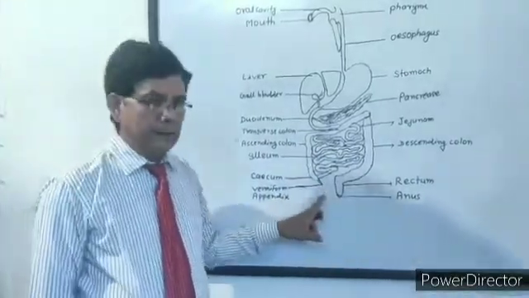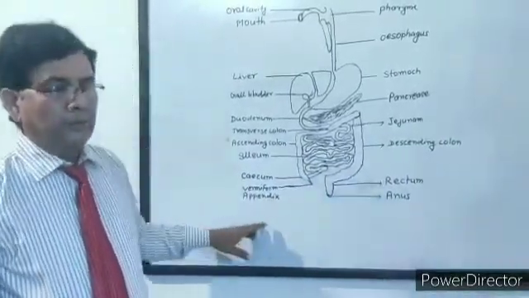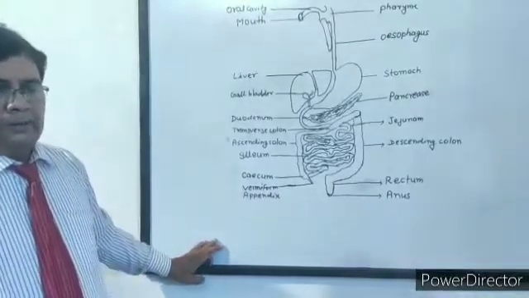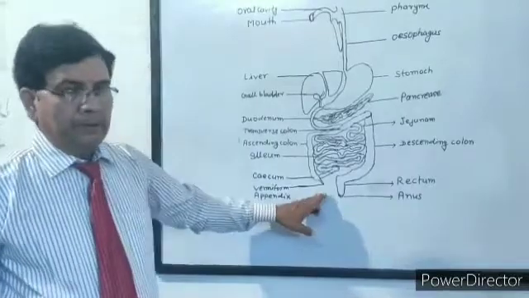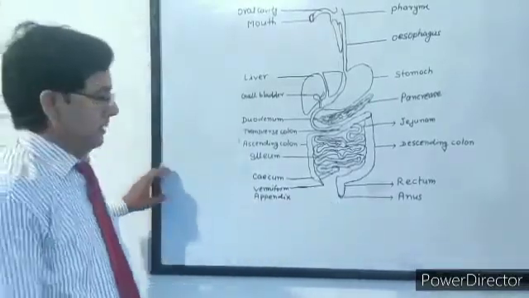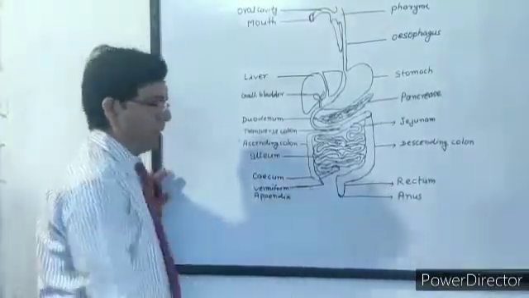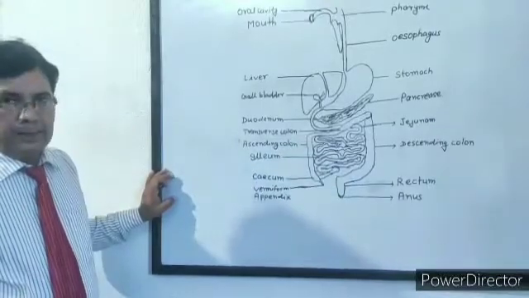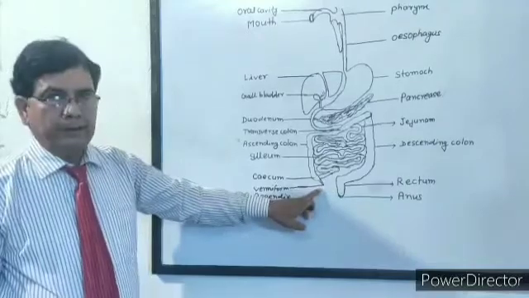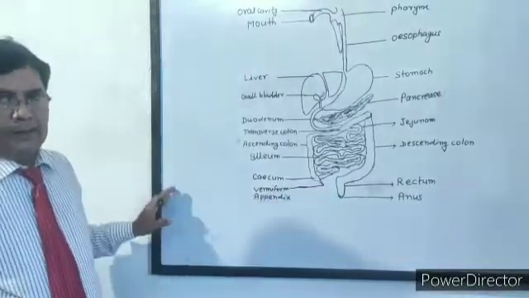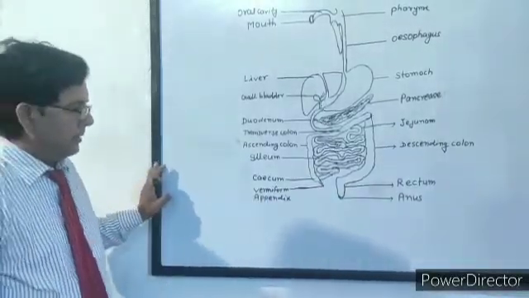It is not functional in human beings. Sometimes when it becomes inflamed, we feel pain in the abdomen, and surgically it is removed from the body, which is called the operation of the appendix. It is not useful for human beings. It is a vestigial organ in human beings, but functional in herbivorous animals.